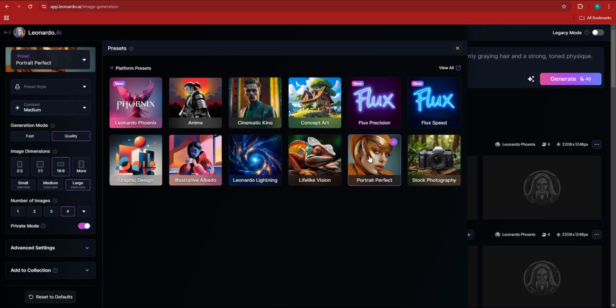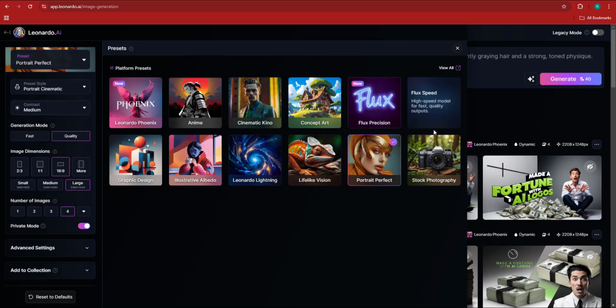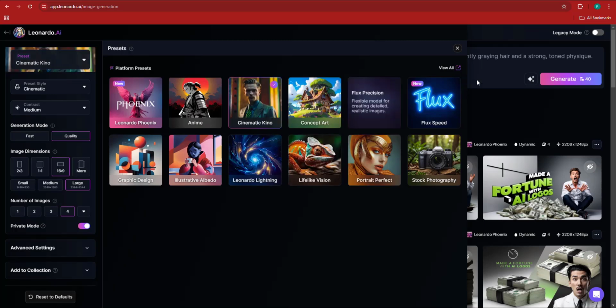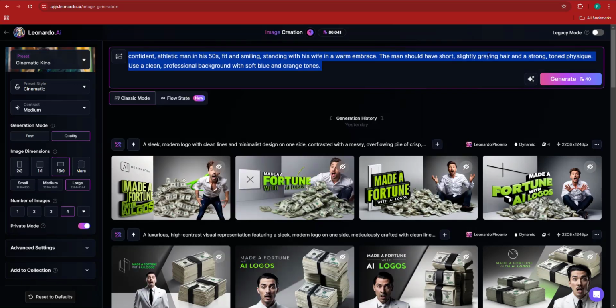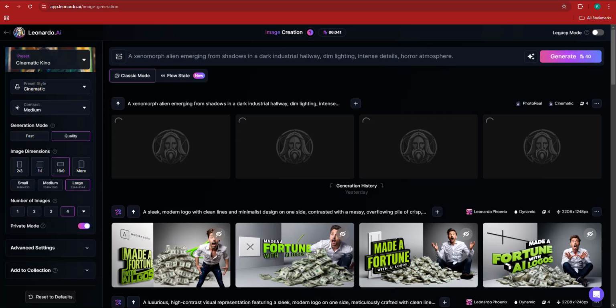Now, by the way, these are some new models that I didn't get the time to check, which are Flux Precision and then Flux Speed, right? But in this case, what I'm going to use is Cinematic Kino, okay? And I'm going to go ahead and just type in the exact same prompt, Xenomorph Alien, 16 by 9 image, and I'm going to hit the generate button, right? So I'm going to let it generate.